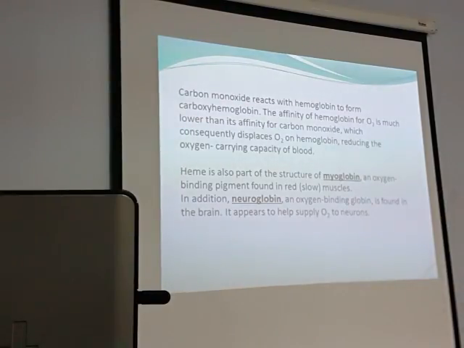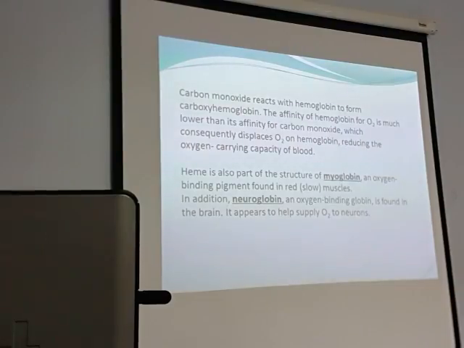So what will it do if it has a high affinity for hemoglobin? It will very rapidly and very competitively bind with hemoglobin, and very strongly also because the affinity is high. When it binds very strongly, it will in fact prevent binding of oxygen.